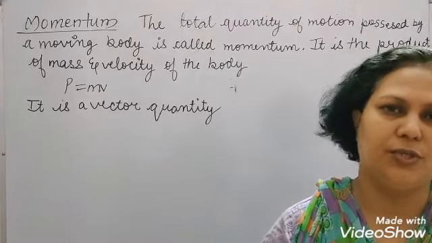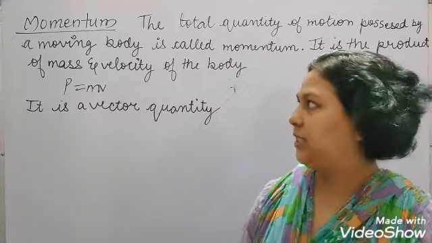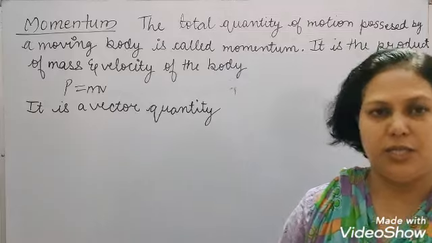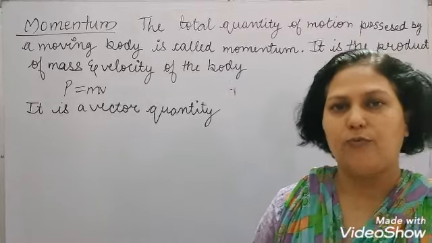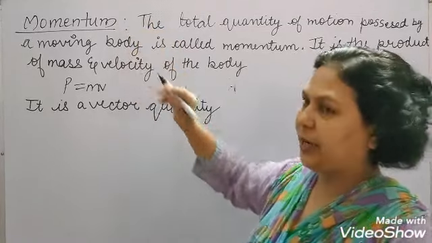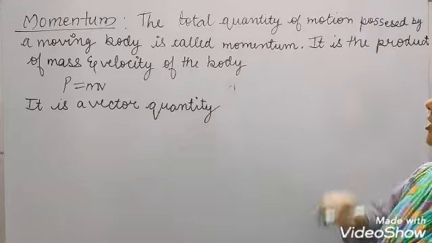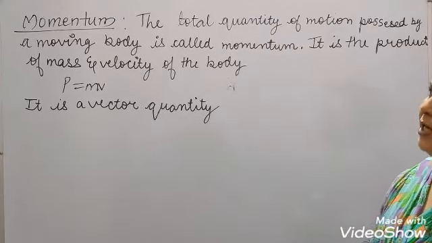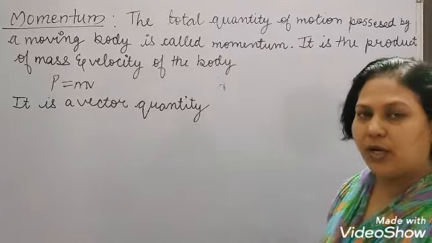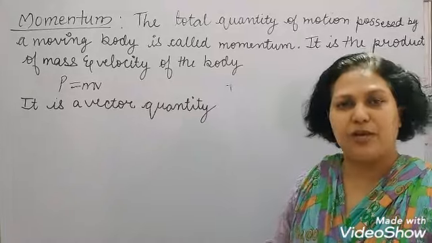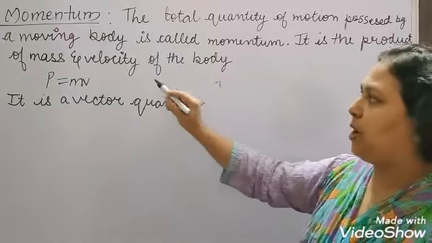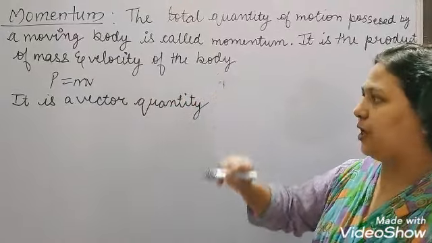Before proceeding to Newton's second law of motion, we will see a physical quantity, momentum, that we will use in Newton's second law of motion. The definition of momentum is the total quantity of motion possessed by a moving body. In a very simple way, you can say it is the product of mass and velocity of the body.